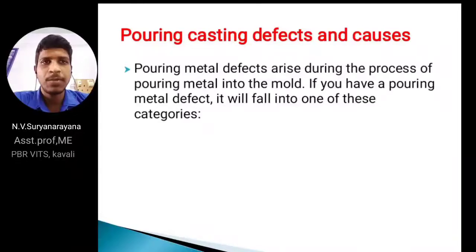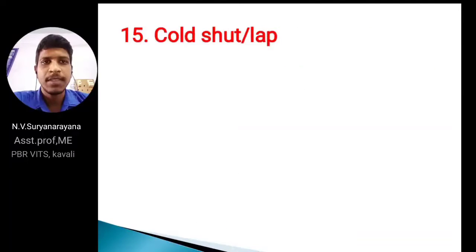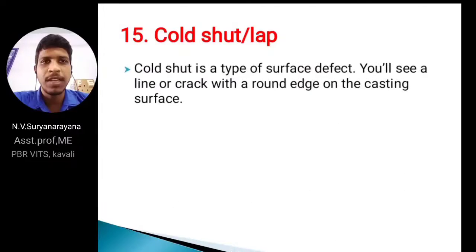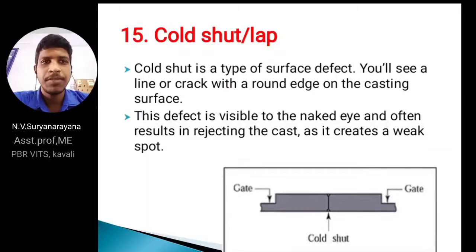Pouring casting defects. In this we have cold shut, misrun and slag inclusions. Cold shut or lap: a single line is visible between two gates. Cold shut is a type of surface defect. You will see a line or crack with a round edge on the casting surface. In this figure I am showing a line which appeared between two gates. We are pouring the molten metal through two gates. This type of defect is visible to the naked eye.